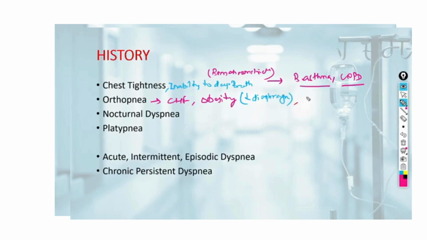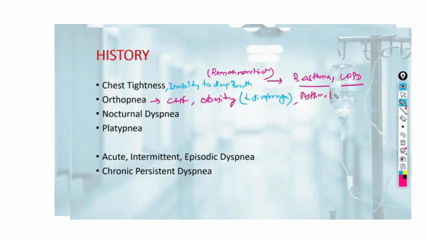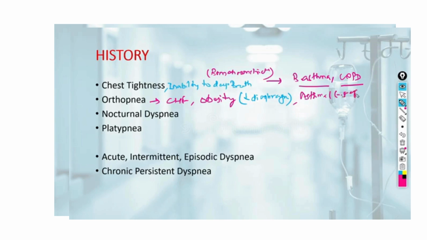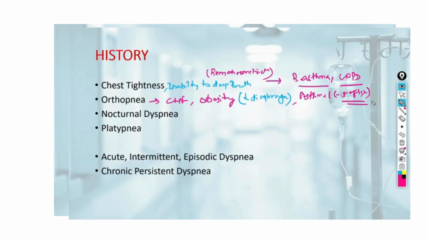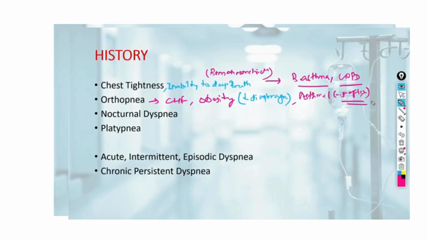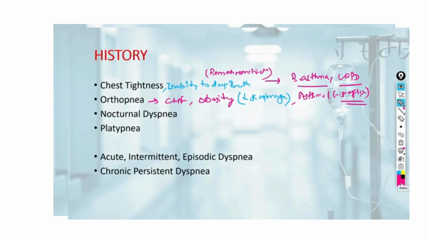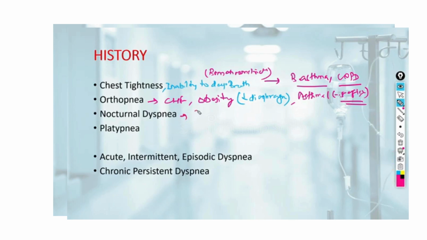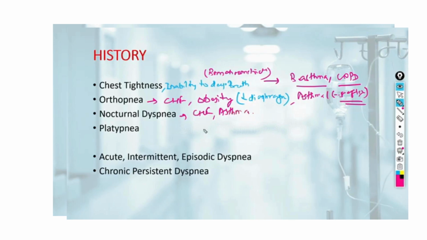This can also be seen in a special type of asthma which is triggered by esophageal reflux, asthma due to esophageal reflux. We have already discussed in the chapter of cough that esophageal reflux increases in supine position, therefore it can also trigger asthma. Nocturnal dyspnea, which is dyspnea occurring at night, is again common in CHF and bronchial asthma.